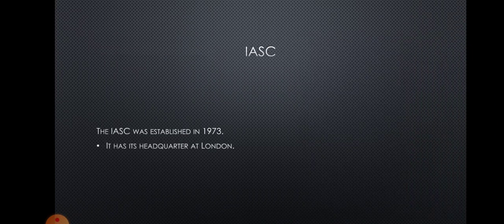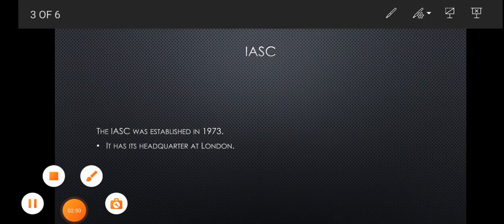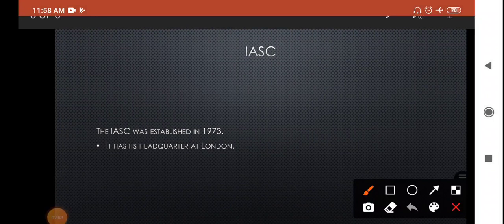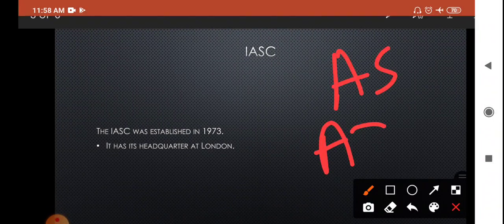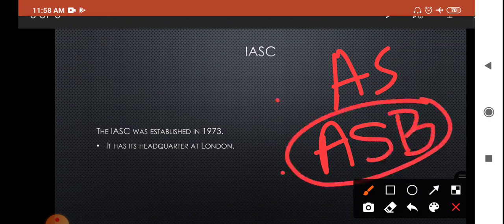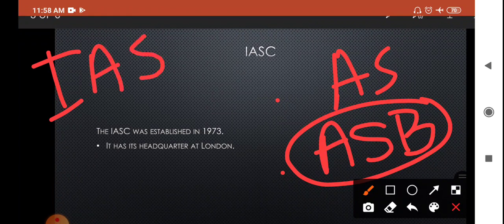As I have told you, the association responsible for making the accounting standards is ASB, that is Accounting Standard Board. Same here, for making the international accounting standards, the institution responsible is IASC, International Accounting Standard Committee.